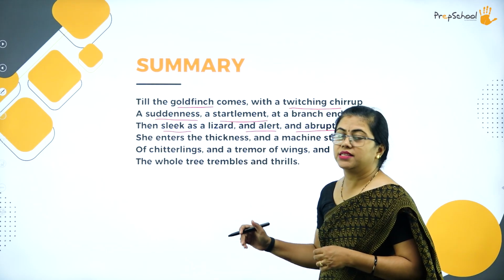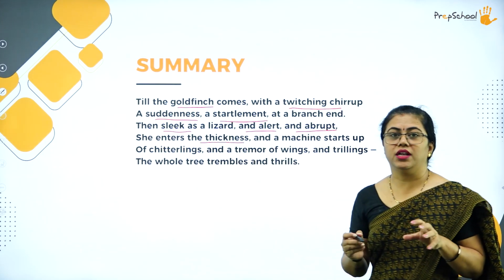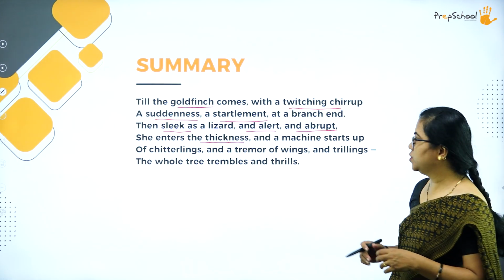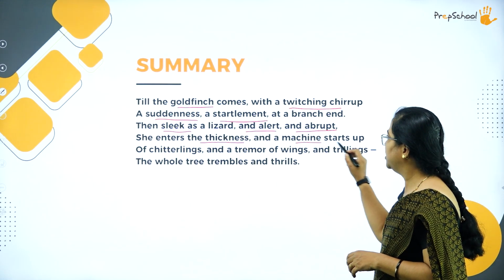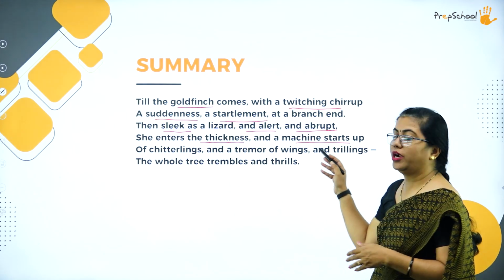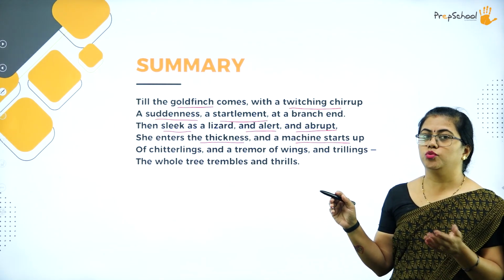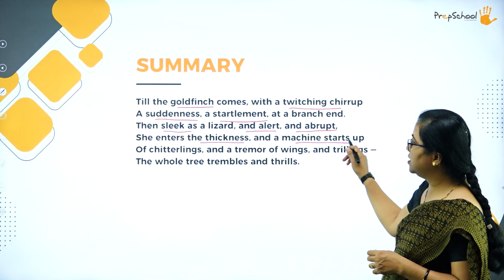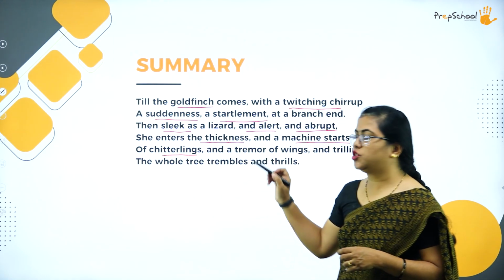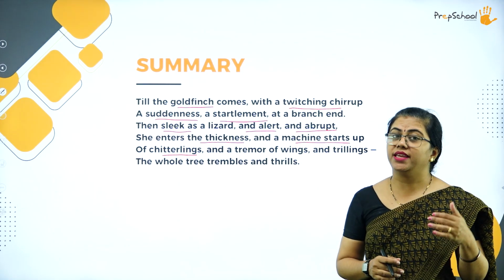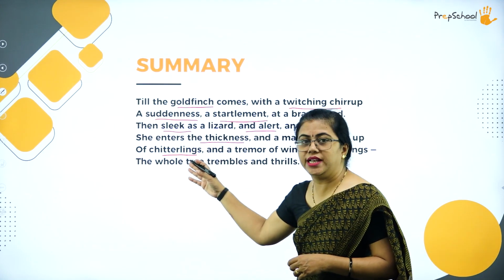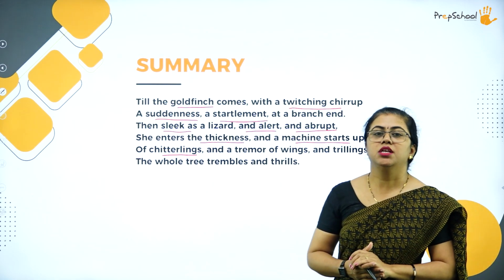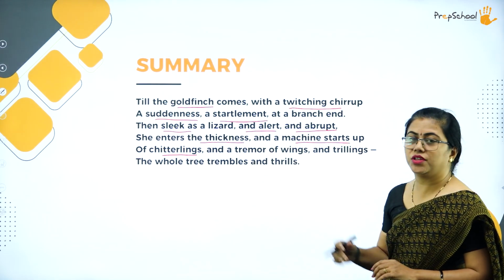She enters the thickness. Thickness is where there are a lot of leaves. So she enters the middle of the tree, is what the poet is talking about, and the machine starts up. Here the poet is comparing her movement to a machine. Then of chitterlings. The poet is talking about the small birds, the young ones that are there. Chittering is the elder bird, chitterlings refers to the smaller birds. So the machine is of the chitterlings.